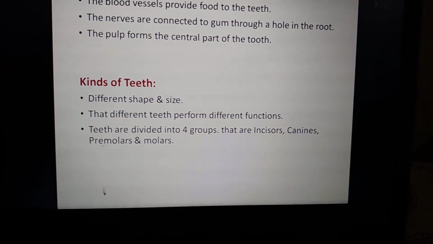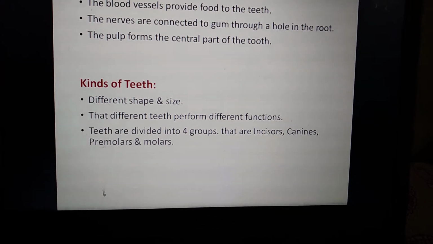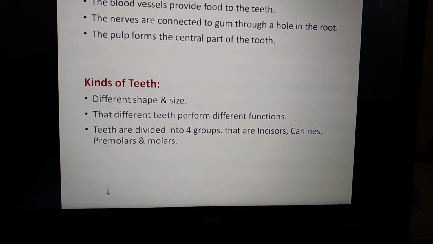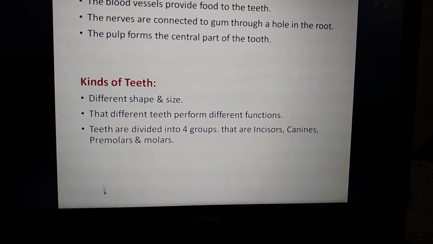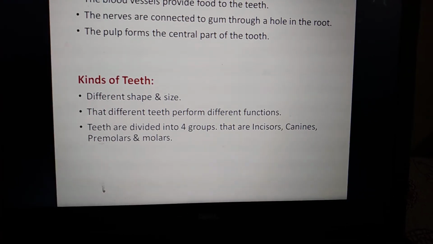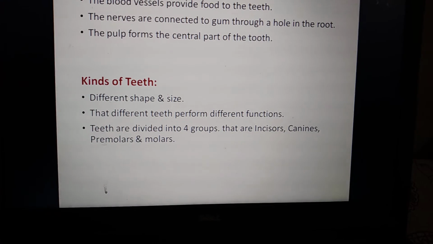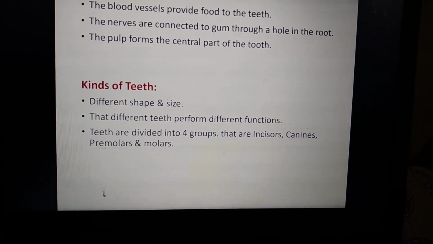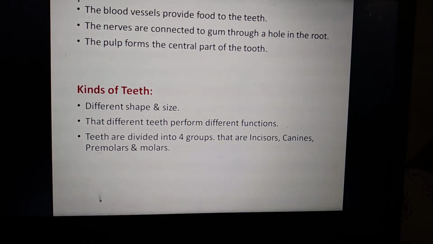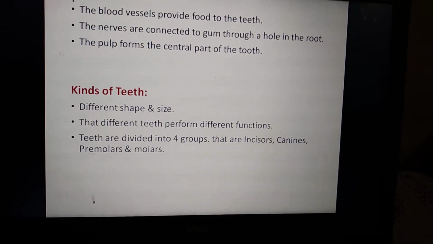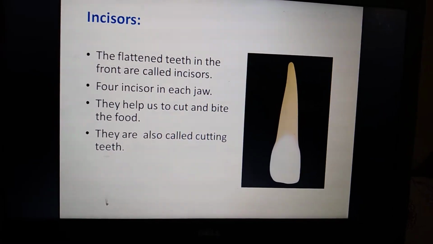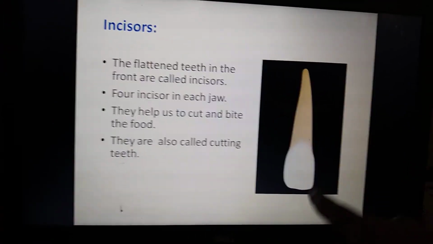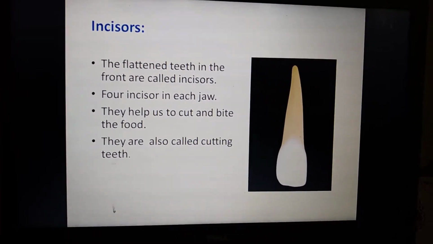The first one is called the incisor, that is the front four teeth. And the canines: after the incisors, the canines are present. After the canines we can see the premolars. After the premolars we can see the molars. There are four groups of teeth: incisors, canines, premolars and molars. First we are going to see the incisor. The incisor is present in the front.